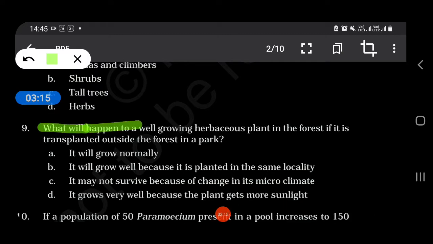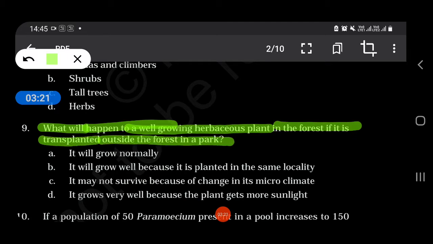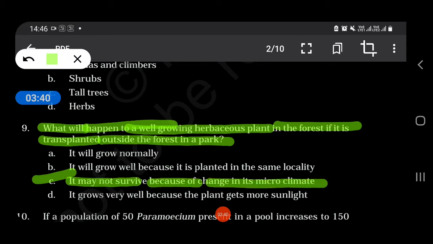What will happen to a well-growing herbaceous plant in the forest if it is transplanted outside the forest in a park? It will grow normally. It will grow well because it is planted in the same locality. It may not survive because of the change in its microclimate. It grows very well because the plant gets more sunlight. So our answer is it may not survive because of the change in its microclimate.